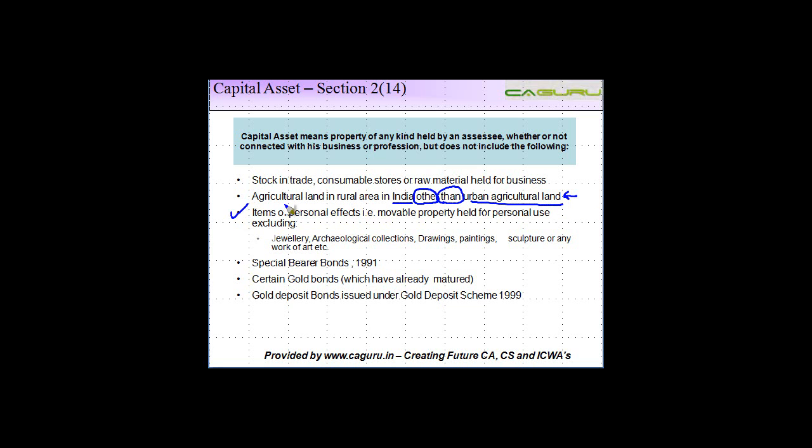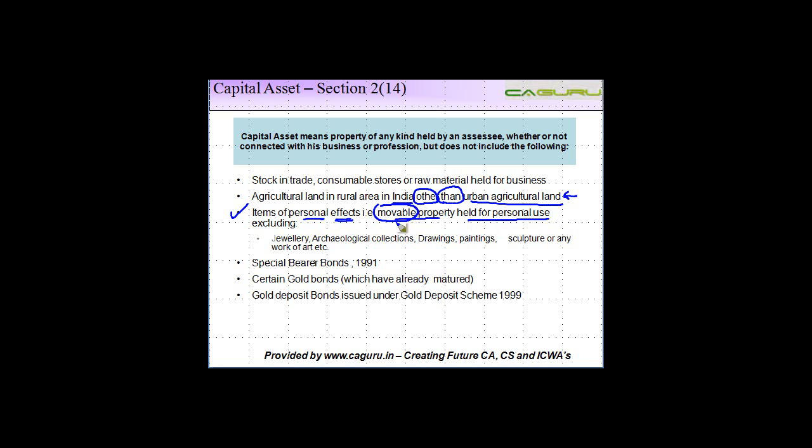Third is items of personal effects, right? Personal effects are something which have a personal connect to the person. So let's say for example, if you wear clothes, these are personal effects, right? It's a personal property, something which is very personally attached to you, right? That is movable property held for personal use. Now this word is important, movable property.